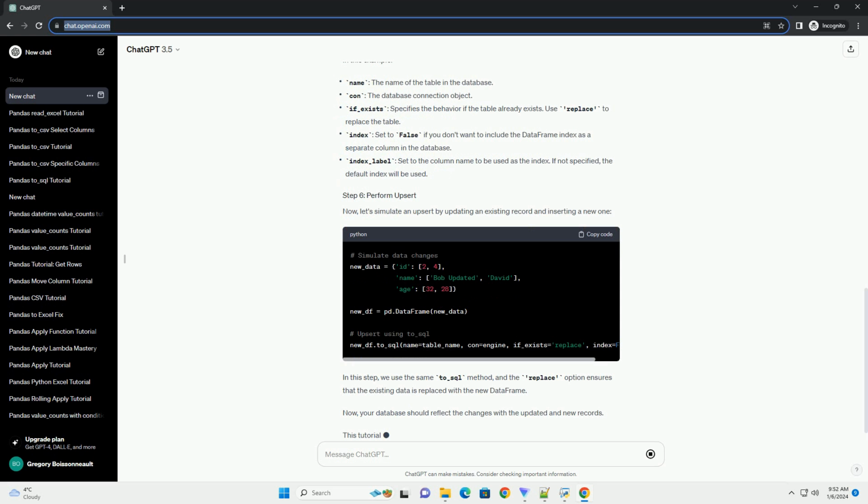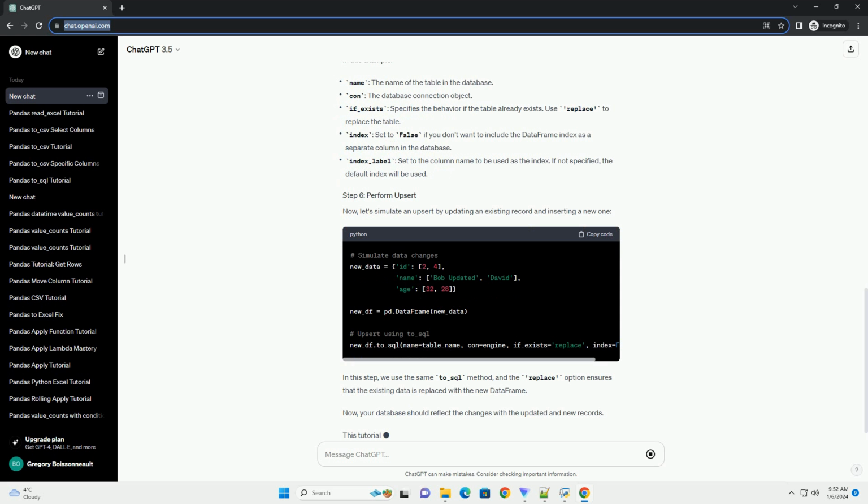Sure, I'd be happy to provide you with an informative tutorial on using the to_SQL method in pandas for upsert, insert or update operations. To perform upserts, we typically use the if_exists parameter along with the index and index_label parameters. Here's a step-by-step tutorial with a code example.